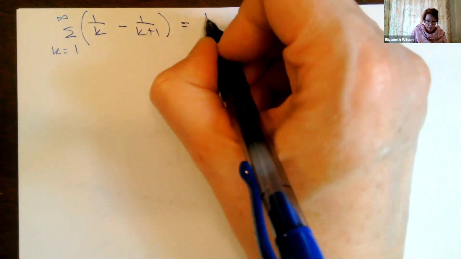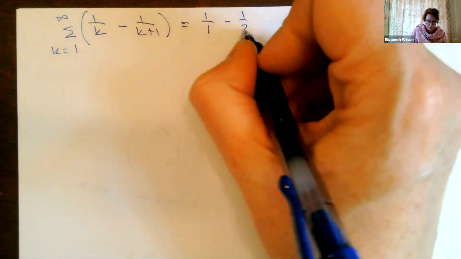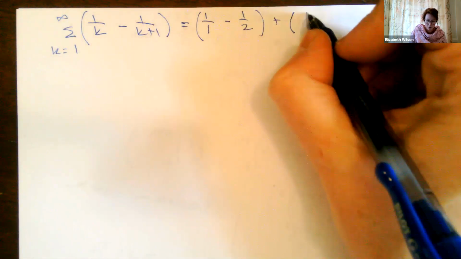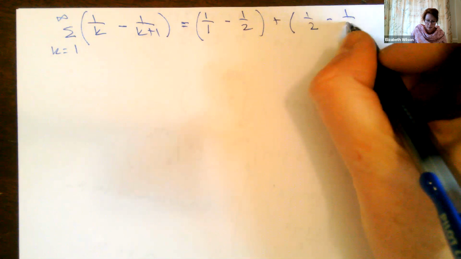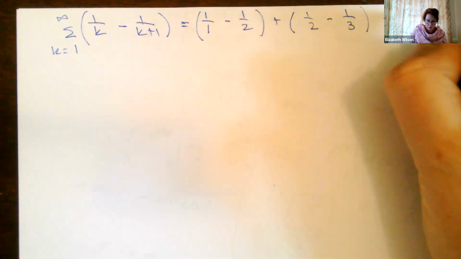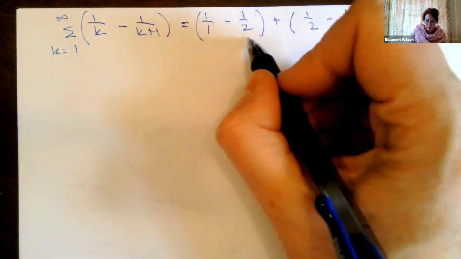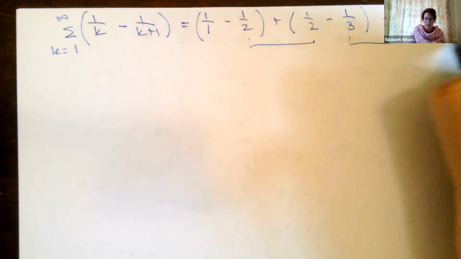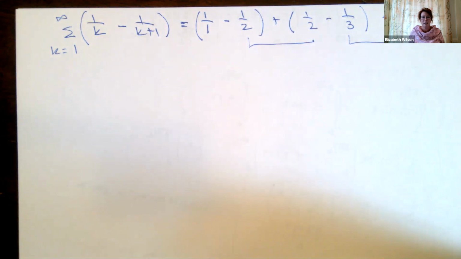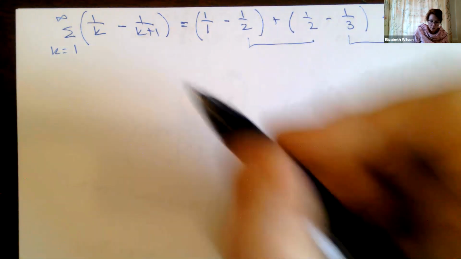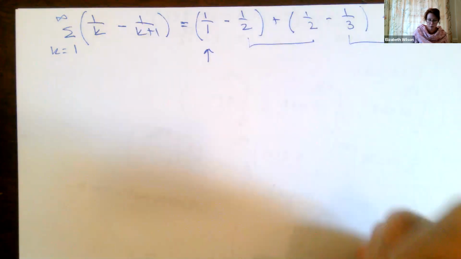So this one's going to be 1 over 1 minus 1 over 2, plus the next round when k equals 2. So 1 over 2 minus 1 over 3, plus 1 over 3 minus 1 over 4, plus so on and so forth. So these cancel, I can imagine that one's going to cancel. And the only one that's not going to cancel is our very last one when k is infinity, right? Very last one.